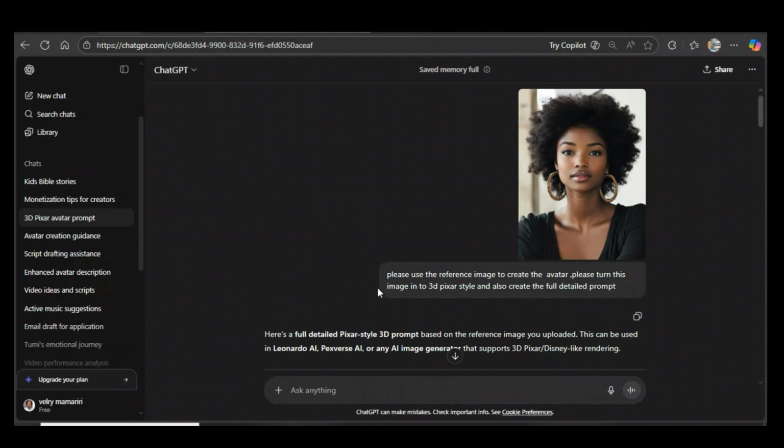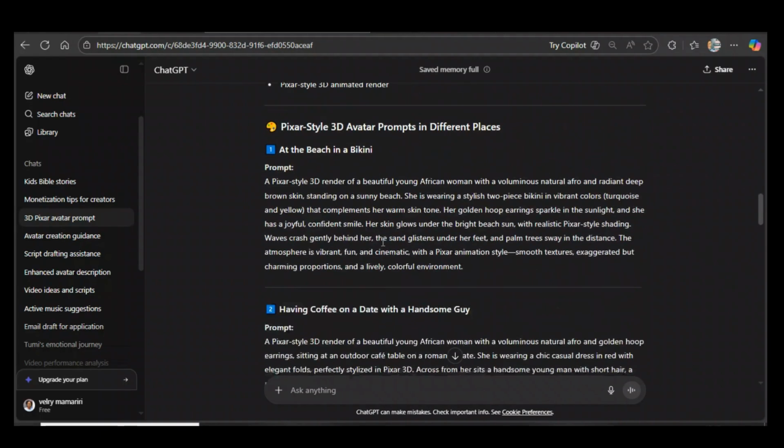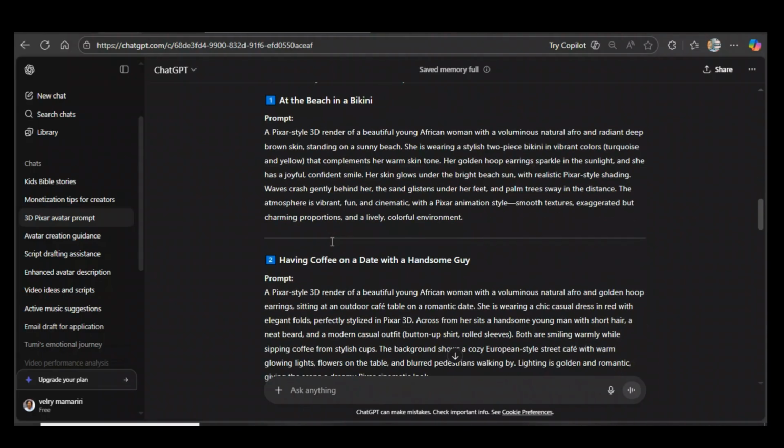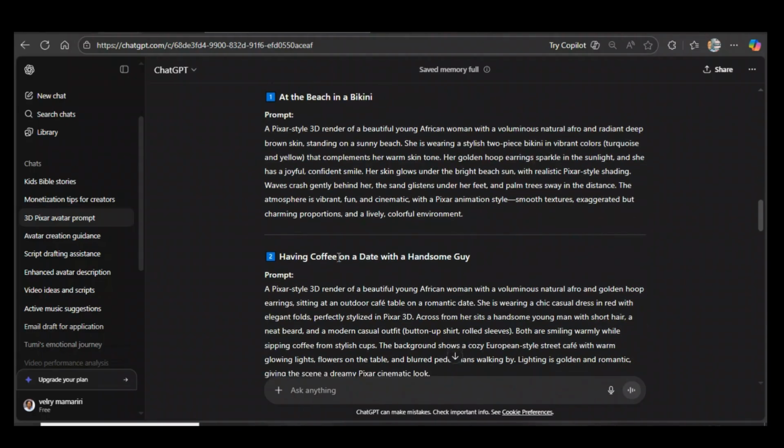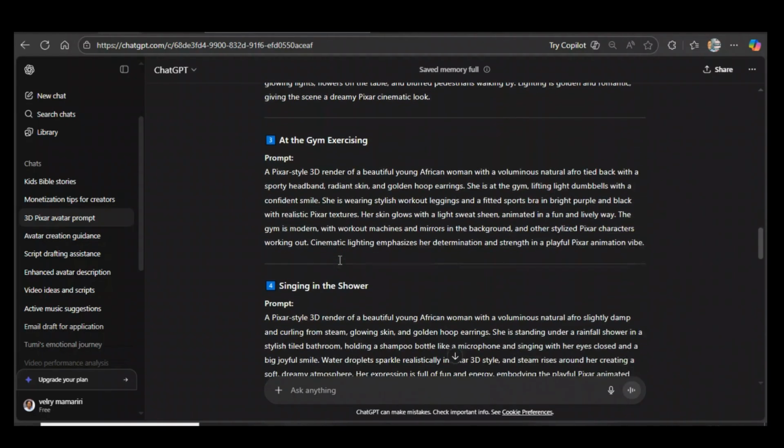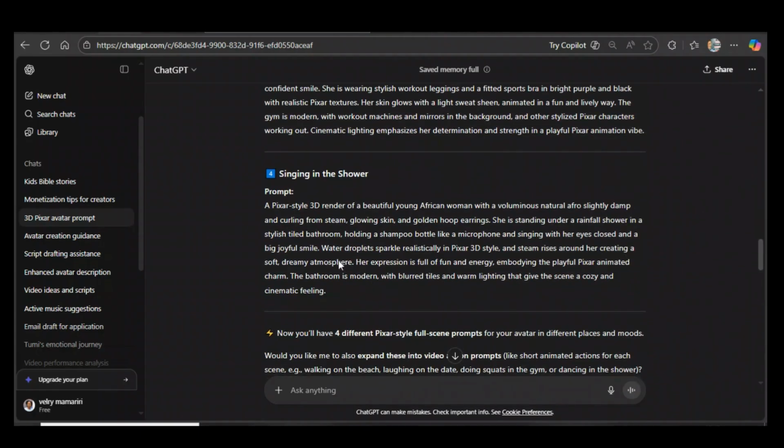You can also further personalize the avatar by adding details about clothing, accessories, the place. Just make sure that you include those specifics in your prompt, and that's all you have to do to customize based on your favorite reference image. So now I've got my prompt. They are different, but it's the same person in different places. So you can ask ChatGPT to recreate that for you so that you can have a wide range of the same avatar in different places.